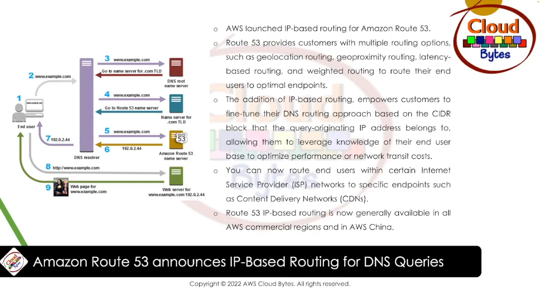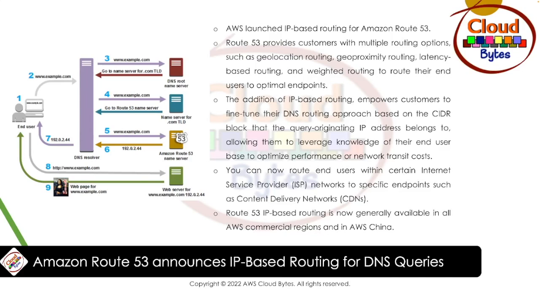Amazon Route 53 announces IP-based routing for DNS queries. You can see a picture of DNS routing, how it is done. AWS launched IP-based routing for Amazon Route 53. It was launched somewhere around 2 months back. Route 53 provides customers with multiple routing options such as geolocation routing, geoproximity routing, latency-based routing, and weighted routing to route their end users to optimal endpoints.